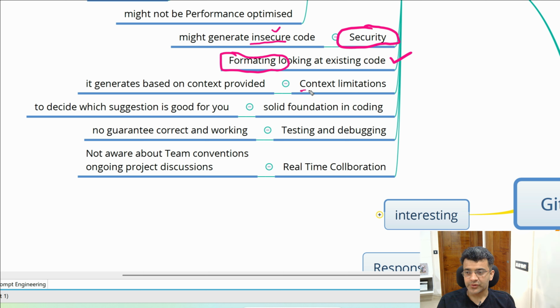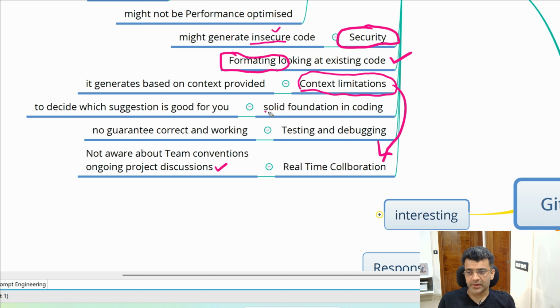So if there is bad code, it can make it even worse by adding more similar stuff to it, right? Also, it has the context limitation, right? It does not know all of the stuff that you know. For example, coming to this point, real-time collaboration, let's say there is a project discussion, and that is not yet in your code, right? You know that it might not be a priority, or it might not have to be done in that way, but in the documentation, it is yet to be updated, right? Those kind of things GitHub Copilot does not know, right?